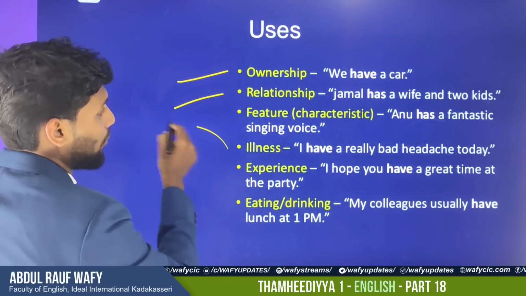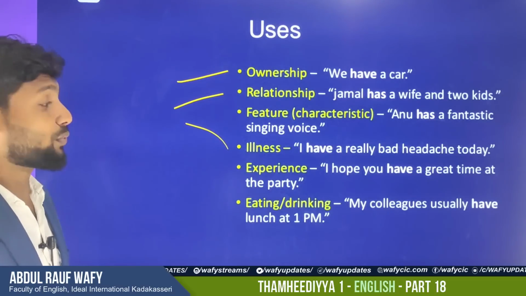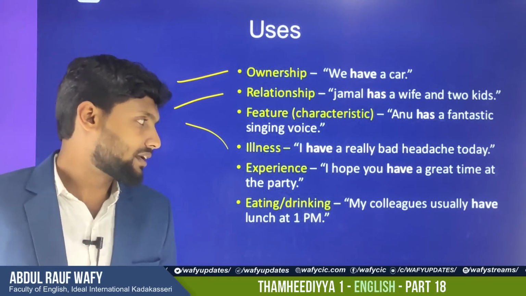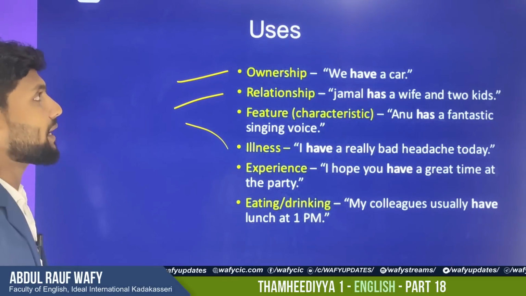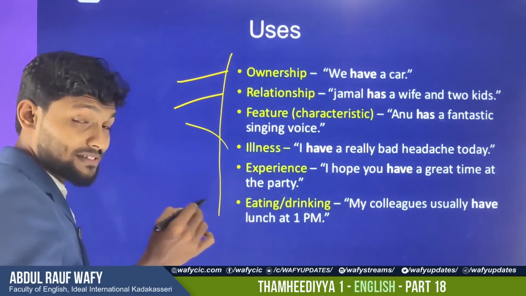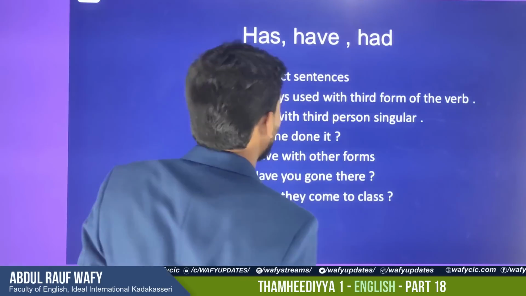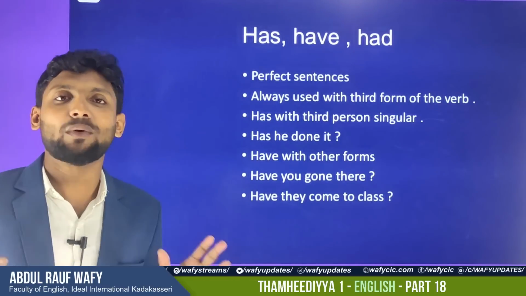If you want to talk about illness: I have a really bad headache today. If you want to talk about your experience: I hope you have a great time at the party. Or eating, drinking: my colleagues usually have their breakfast or lunch at 1 p.m. So you can pause the video here and write it down.